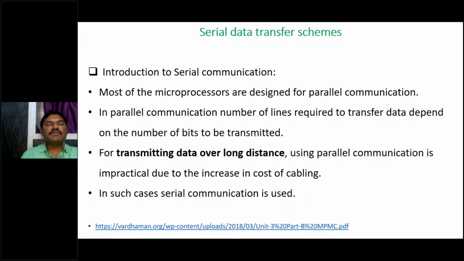Inside microprocessor-based computers, in olden days, we have seen the buses, and those buses depend upon the number of bits that the processor can handle. But what's the drawback of parallel communication? For transmitting data over long distances, parallel communication is not suitable. In such cases, serial communication is used.